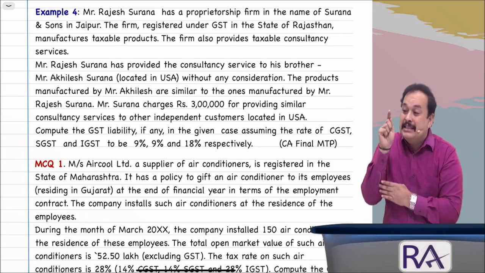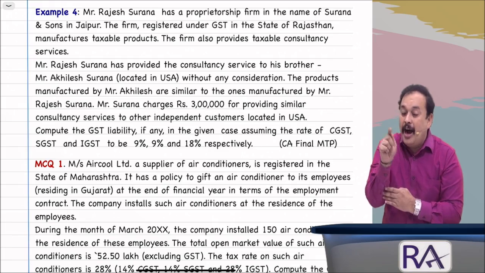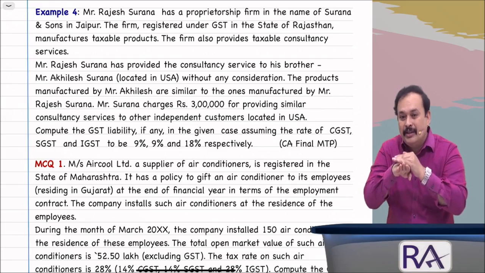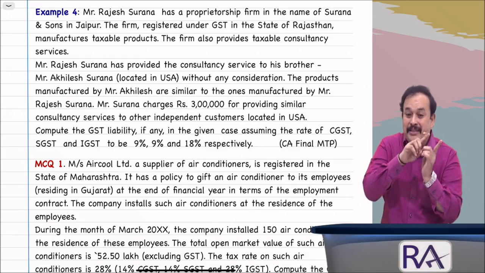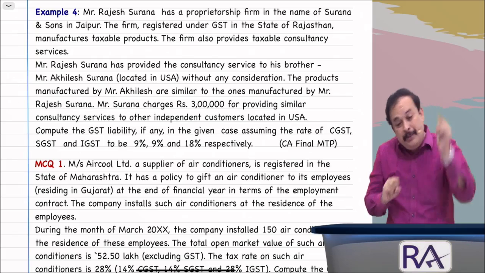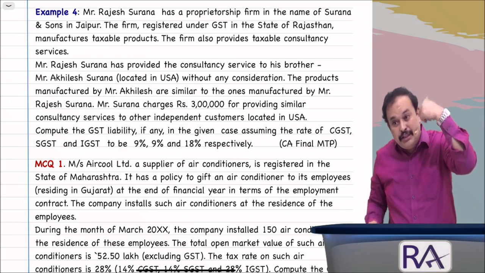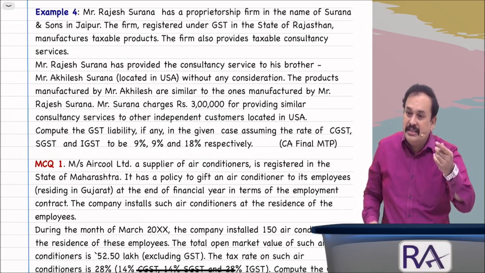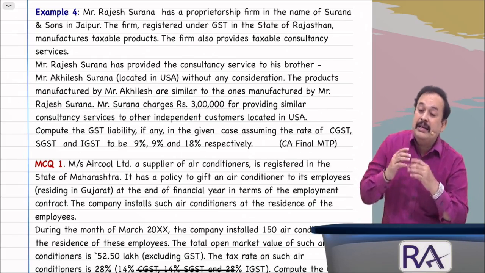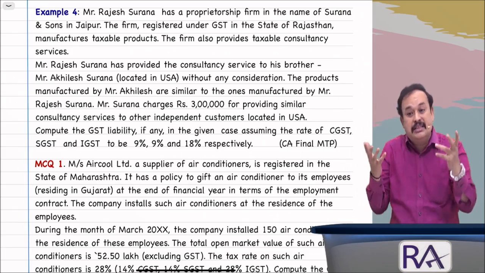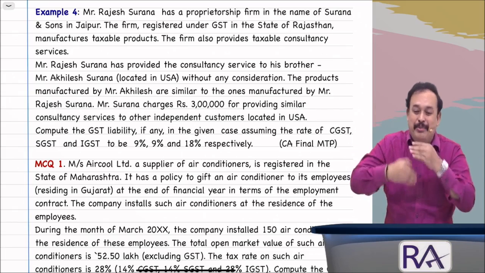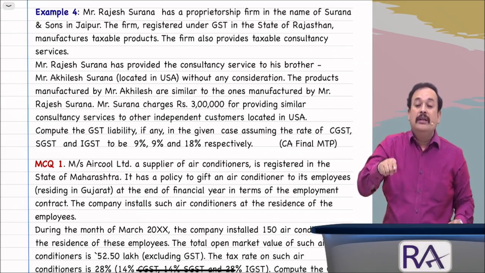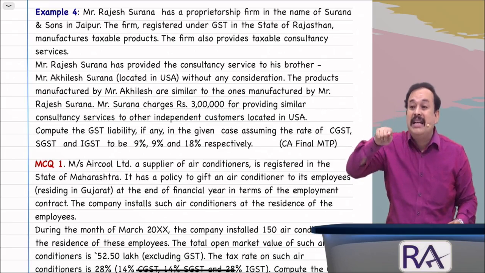Under Section 15 of the CGST Act, there we have an explanation: members of the same family. Family, as we referred to in the last class, Section 2(49) of the CGST Act: spouse, children, parents, grandparents, brothers or sisters who are mainly or wholly dependent on such person. Then only it is family. If so, members of the same family are called related parties.